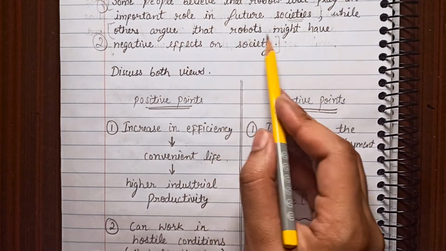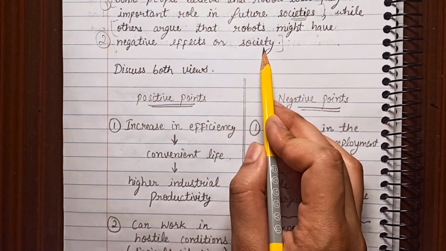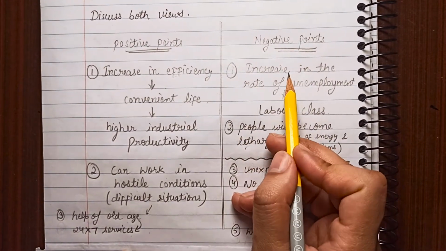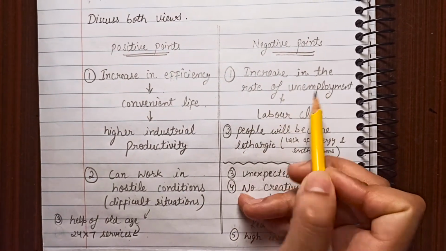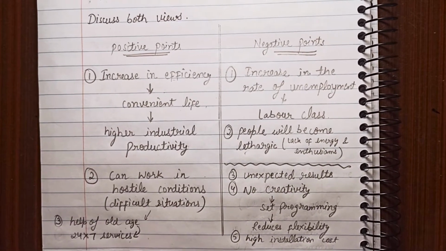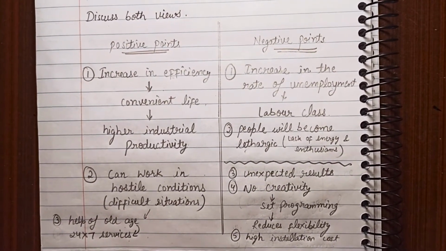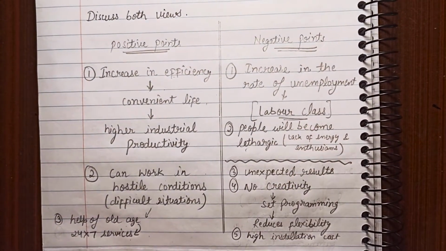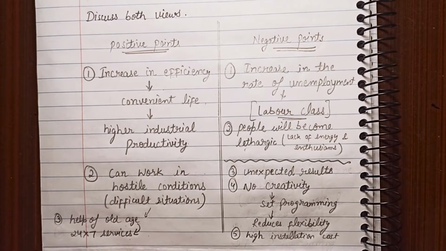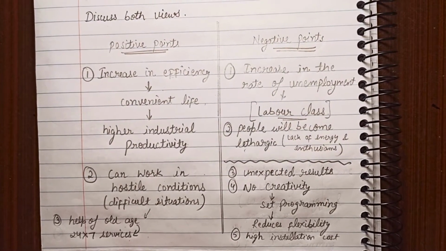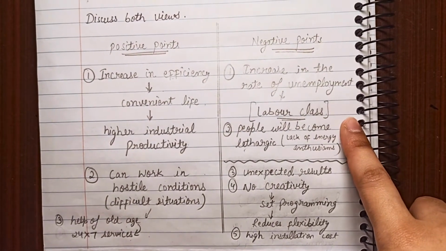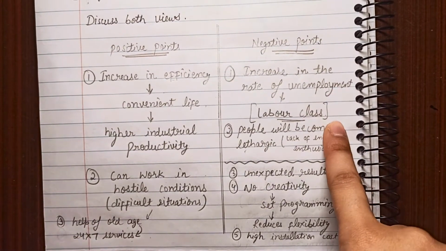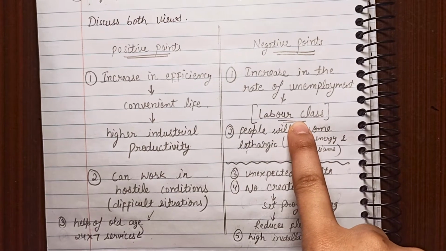Others argue that robots might have negative effects on society. So negative points are here. What it says: increase in the rate of unemployment. So it will lead to unemployment, especially for the labor class. Obviously the engineers and the people who know how to operate robots will be in more demand, and the labor class will be left with no employment opportunities, right? So you need to mention this labor class, right?